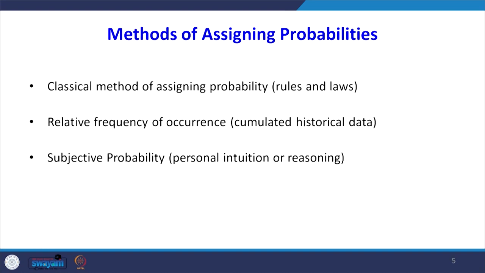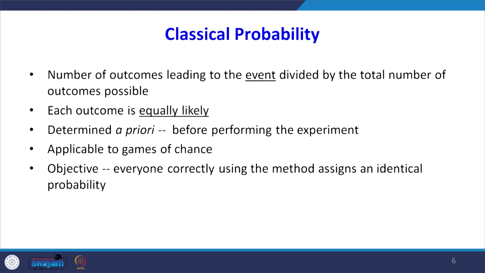There are 3 methods of assigning probability. One is the classical method of assigning probability, using rules and laws. Then relative frequency of occurrence, that is, cumulative historical data. And subjective probability, that is, personal intuition or reasoning. By using these 3 methods, let us see how to find the probability.